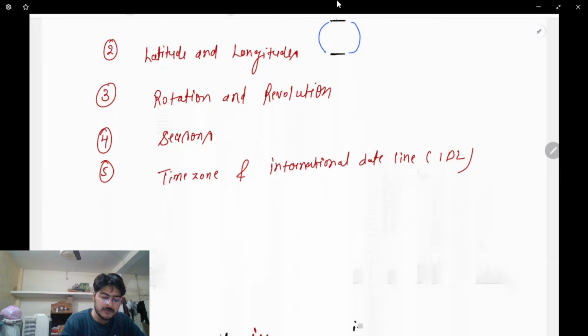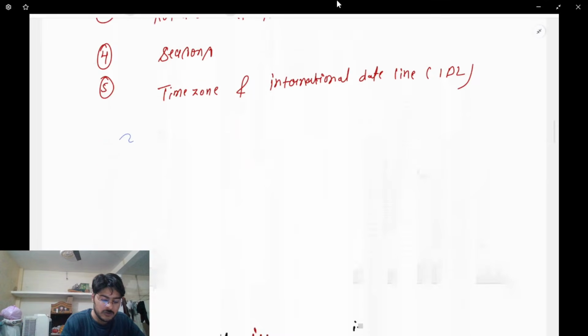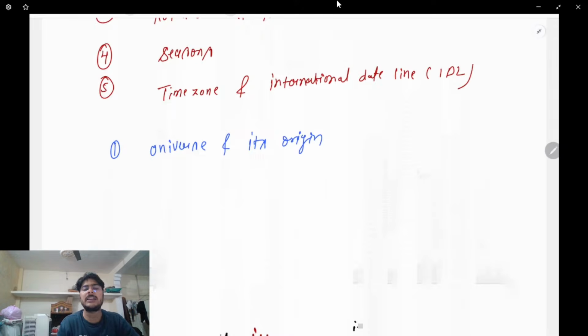For example, the first point could be the universe and its origin, and how the origin of the universe has taken place. Overall, what is the Big Bang theory? We'll talk about it also. Next, we'll talk about how the origin of the stars has taken place. What is the nebula formation, Big Bang, black hole, we'll talk about.